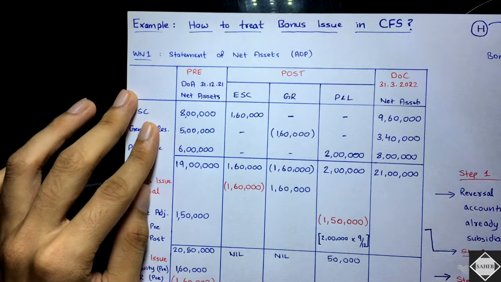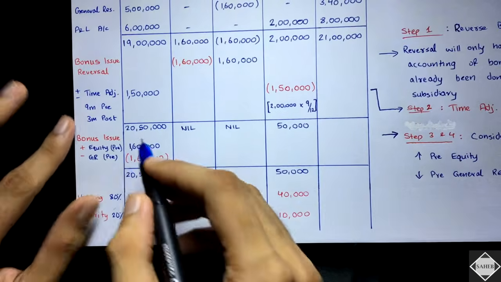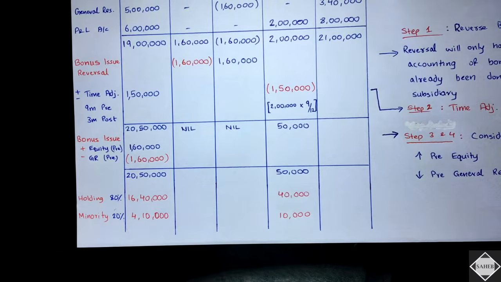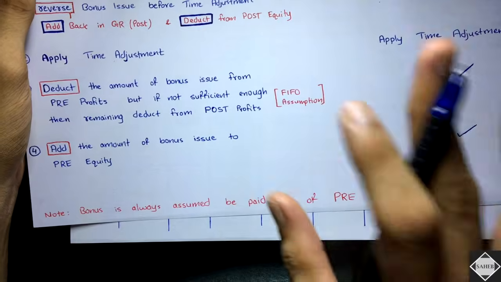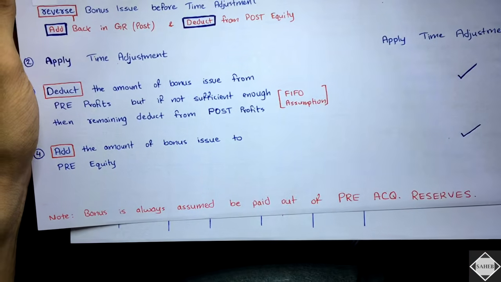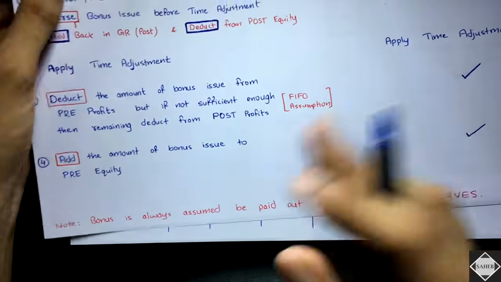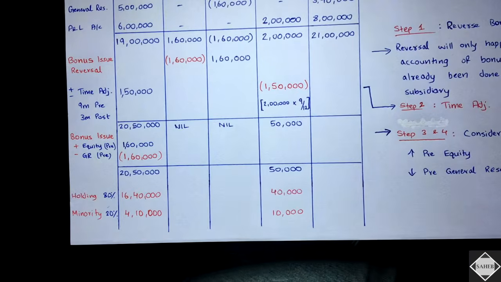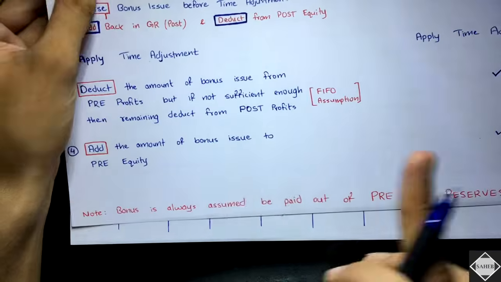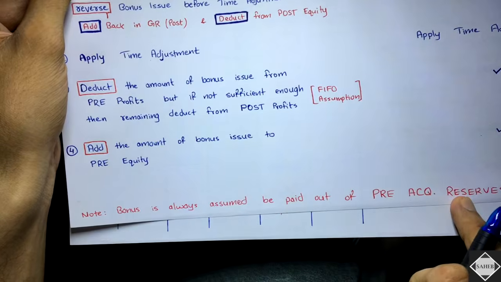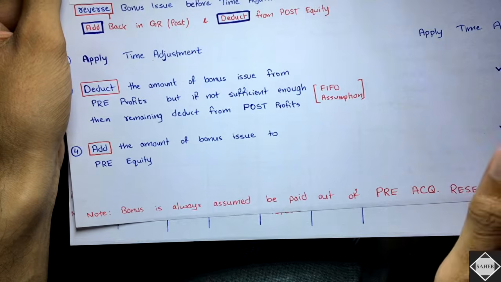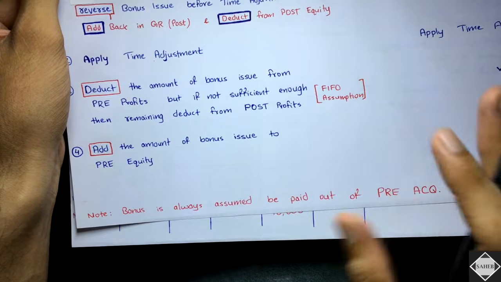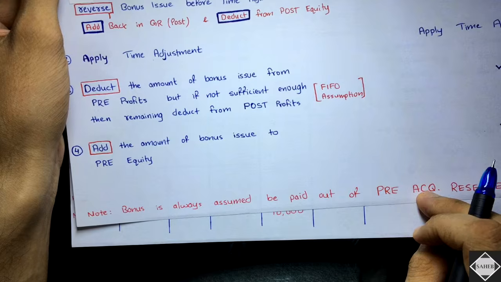Even if you consider the source of the bonus as post-acquisition, there will be nil impact at the consolidated balance sheet level, because it's nothing but just shuffling of the net assets. But if you consider bonus to be given out of post-acquisition reserves, then one major impact will happen. One major impact is the cost of control will be affected. Normally also cost of control will be affected, but here it will be affected differently.